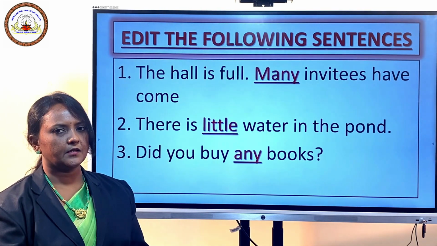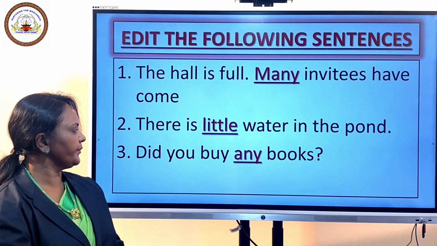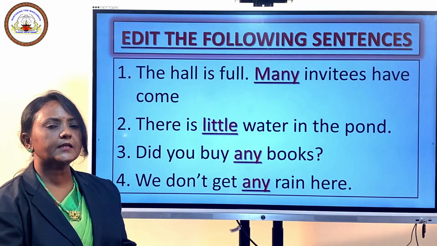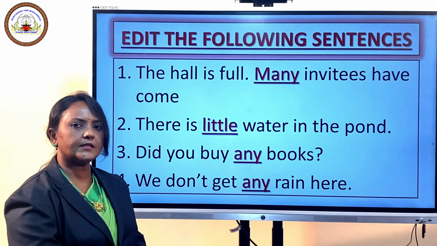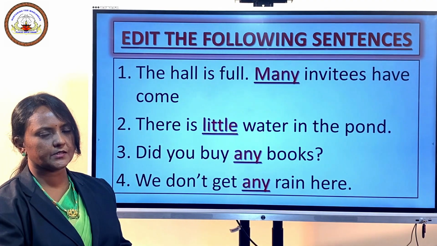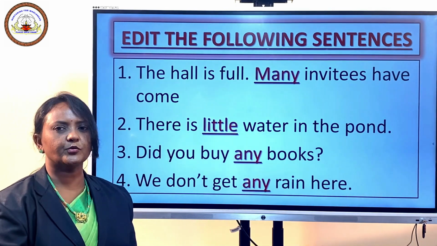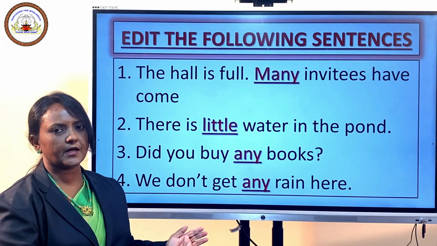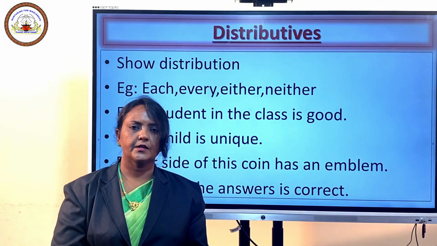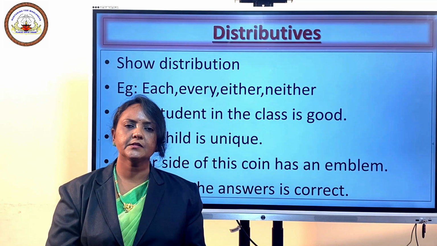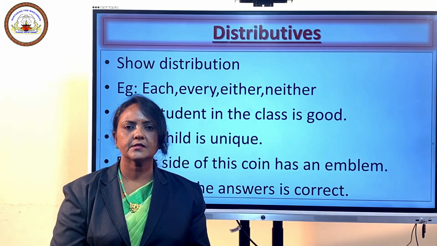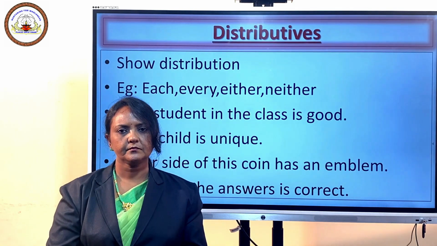Now the last sentence in this group. We don't get any rain here. See, don't. It's a negative sentence, so we have to use any in this sentence. Hope you understood how to correct quantifiers in the right way. Now we are moving on to distributives. We learned about quantifiers. Now our next group in central determiners is distributives.